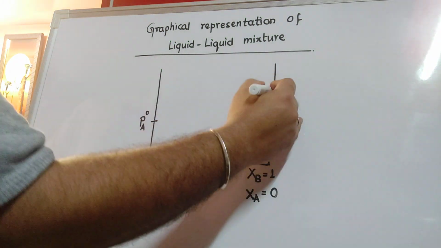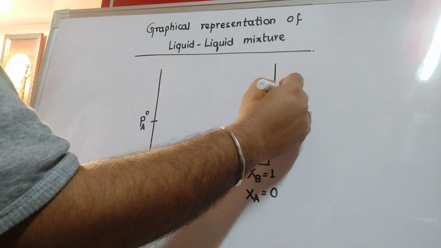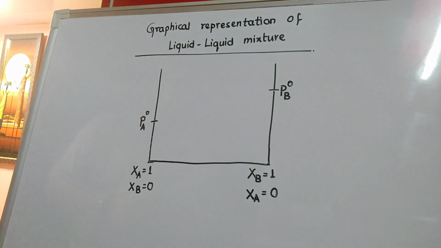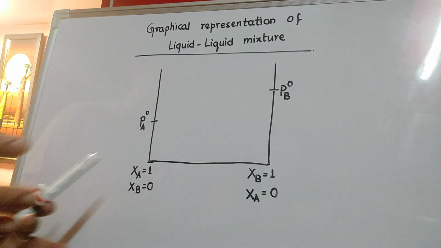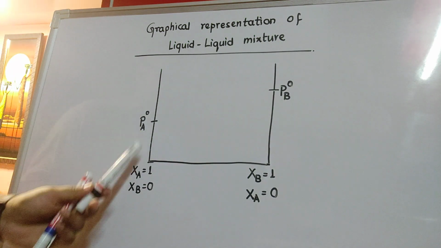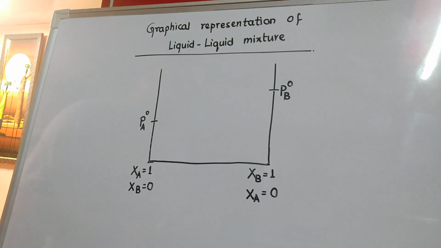And let us say that the volatility of B is higher, so it is P degree B. It is not necessary that A will always be less volatile and B more. I have simply considered, let us say, that liquid A is less volatile, so it will have a lower pure pressure, and liquid B is more volatile, so it will have a higher vapor pressure when present alone.